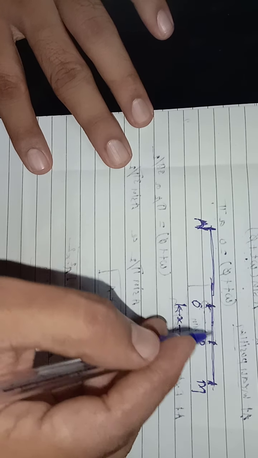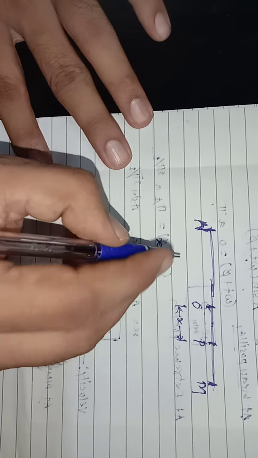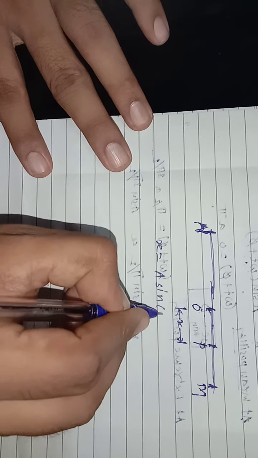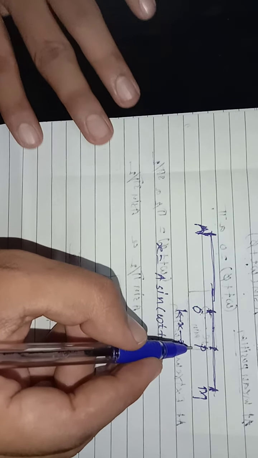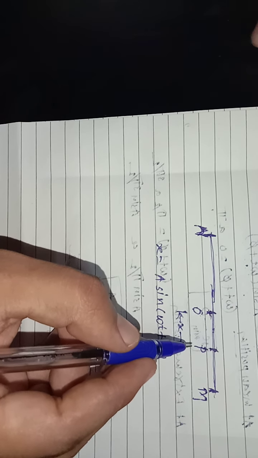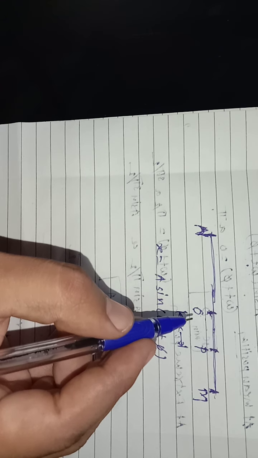In this condition, the displacement of the particle is given by the formula, which we already know, x is equal to a sin(omega t plus phi). When the particle is at point P, the displacement we can write as x is equal to a sin(omega t plus phi).